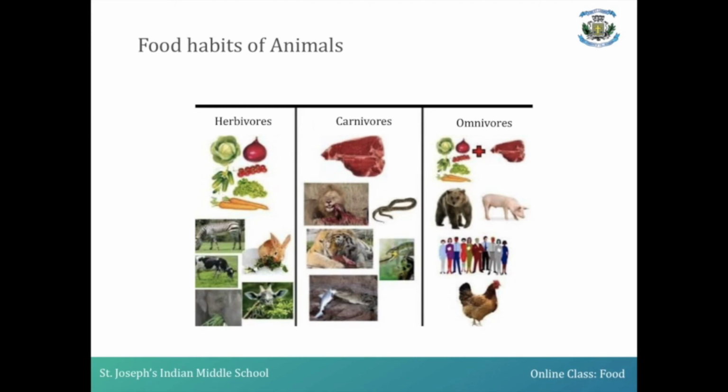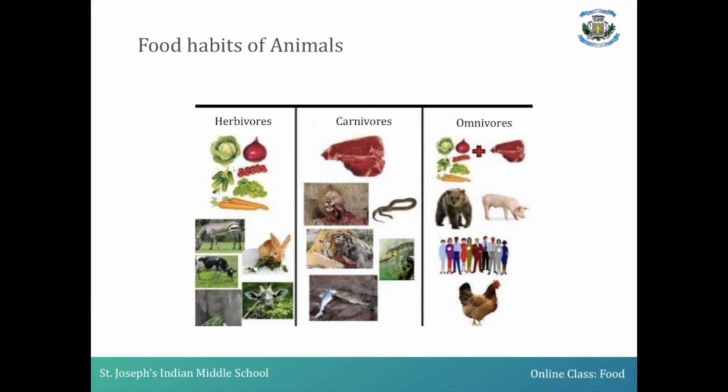What do you mean by herbivore? These animals consume only the plant and the plant products. The animals which eat either the plant or the products of plant all come under the category of herbivores. For example, cow, goat, zebra, etc.